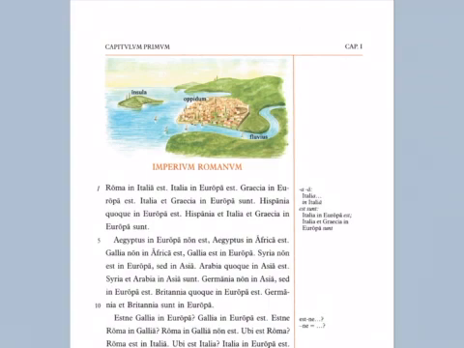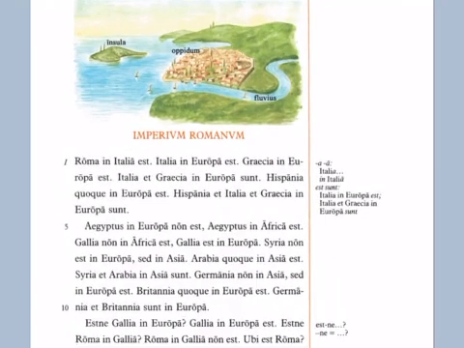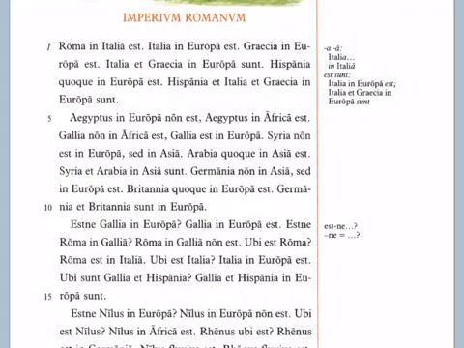Syria non est in Europa, sed in Asia. Syria is not in Europe, but in Asia. Now, Syria is like modern-day Syria, so it's north of Israel and in the Middle East. Arabia quoque in Asia est. Arabia is also in Asia. Syria et Arabia in Asia sunt. Syria and Arabia are in Asia. Germania non in Asia, sed in Europa est. Germania or Germany is not in Asia, but is in Europe.